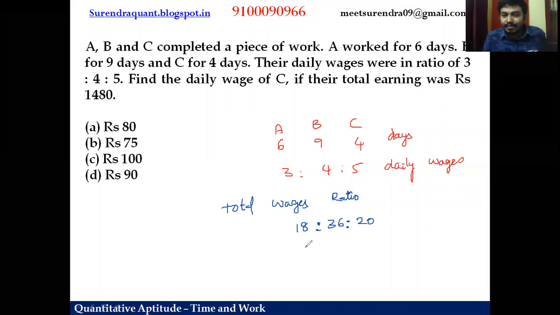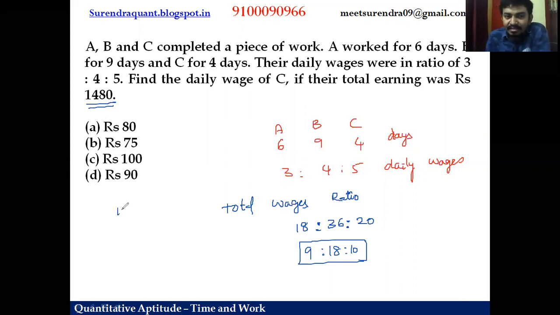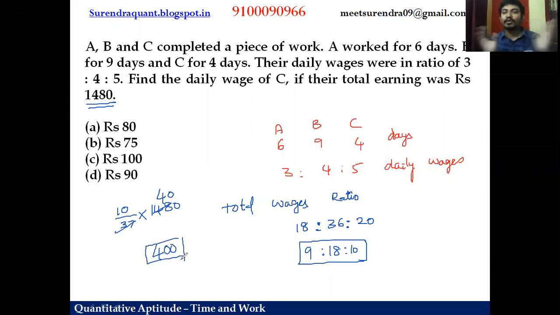Again, please be careful. So 2 9s are 18, 2 18s are 36, 2 10s are 20, right? Okay, happy. So totally how much money have they received? 1480, right? And what about C's share? 10 parts is C's share, out of how many parts, friends? 9 plus 18, 27 plus 10, 37, of 1480. So 37 4s are 148 and 0 is there. So the C share is 400 rupees out of the total money.